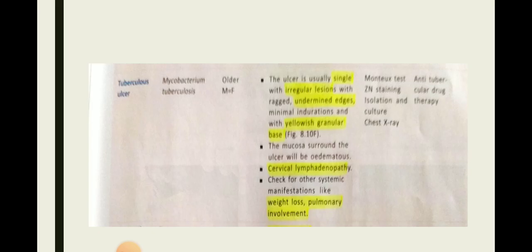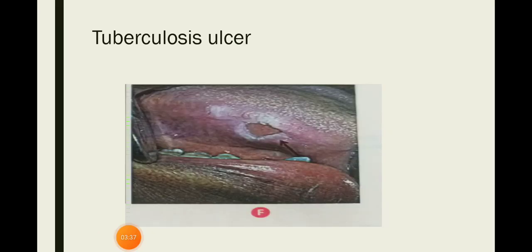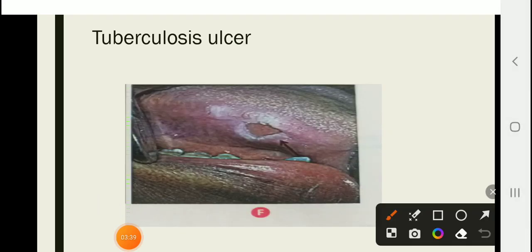Now the tuberculous ulcer. This ulcer is usually single with an irregular lesion with ragged and undermined edges. It has minimal induration, with a yellowish granular base. The mucosa surrounding the ulcer will be edematous, and cervical lymphadenopathy is present.